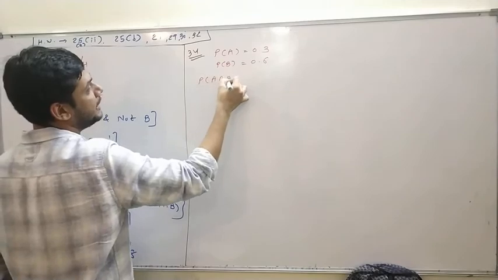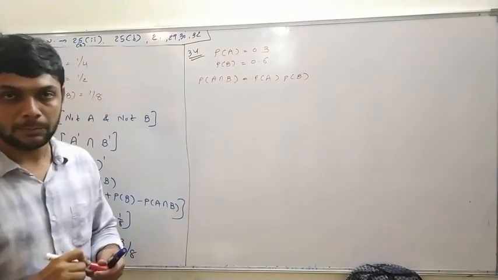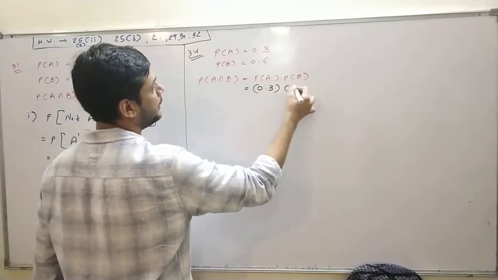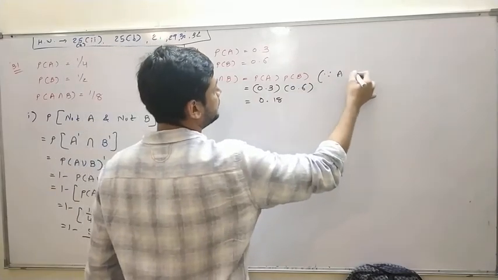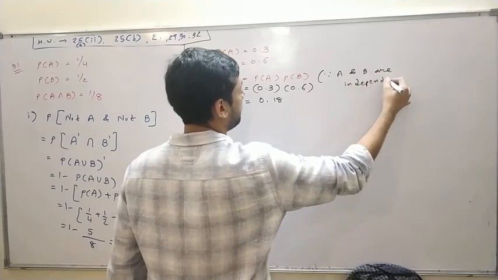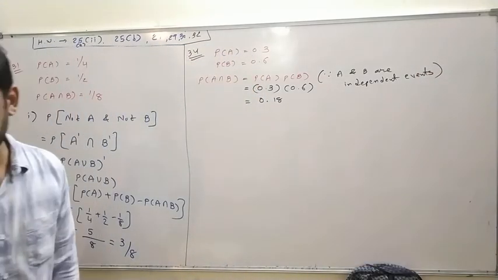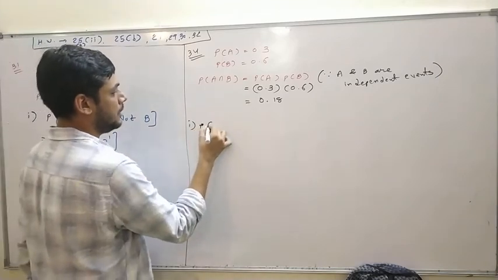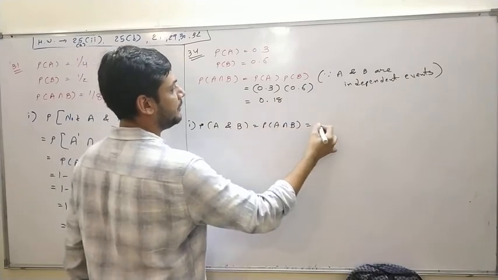A and B are independent events, so we can write P of A intersection B is equal to P of A into P of B, because A and B are independent events. So A intersection B is equal to 0.3 into 0.6, so that is 0.18. Now first you have to find P of A and B. A and B means A intersection B, which we have already found, 0.18.